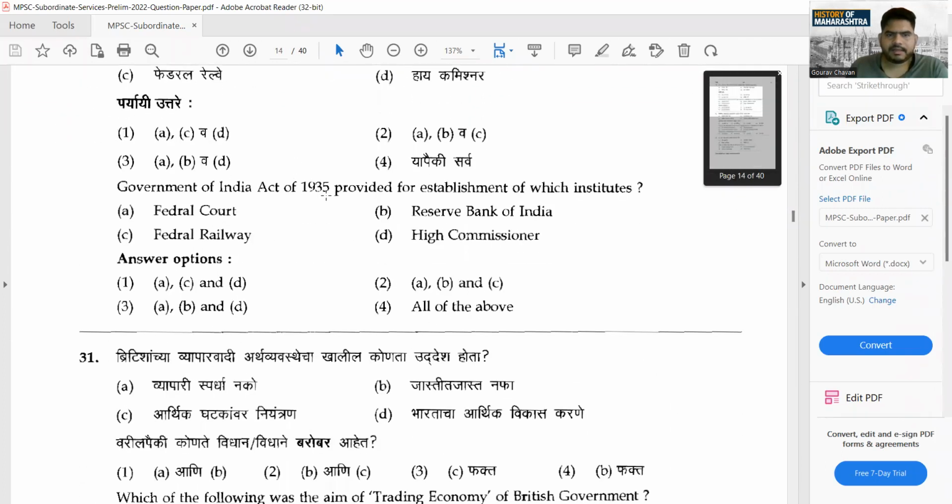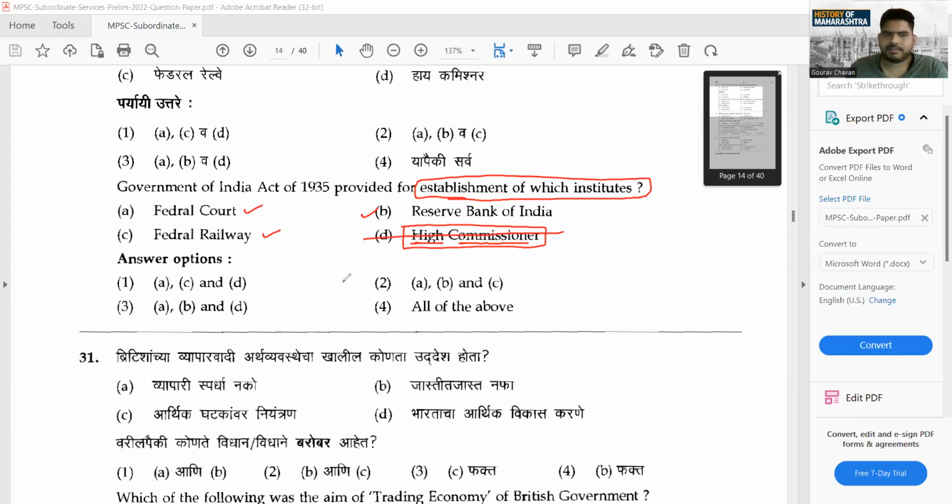So Government of India Act 1935 provides for the establishment of which institute? Okay, we have seen this particular part as well. Federal Court, yes. Federal Railways, yes. Reserve Bank of India, yes. High Commissioner, and no such thing was pronounced. There was nothing like that. I did not teach you that. I don't know, if you have read it somewhere, I'm not sure. But this thing was not present or not mentioned anywhere.